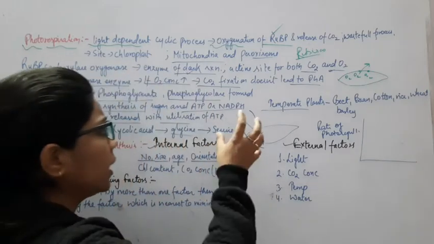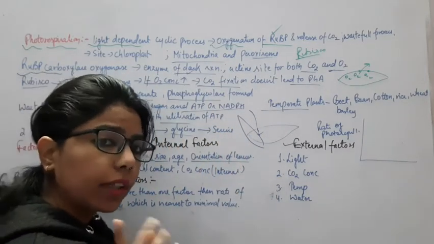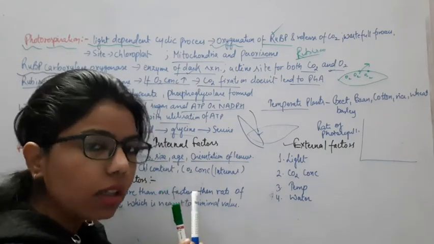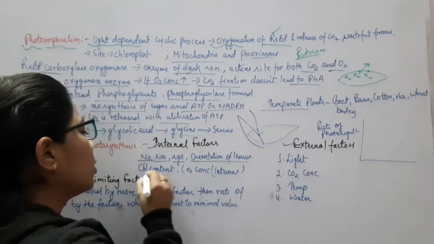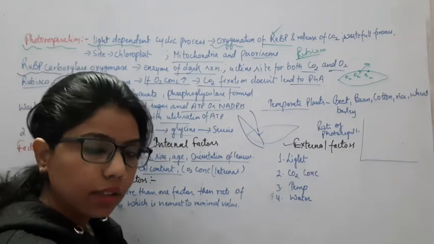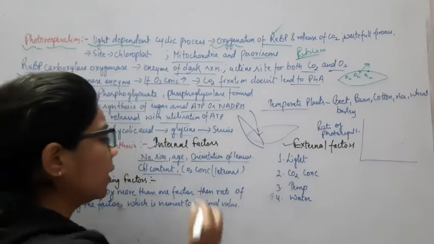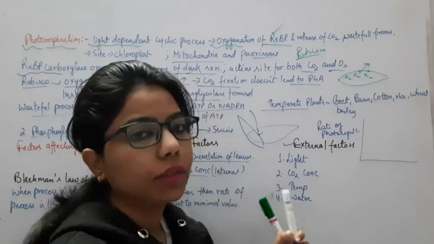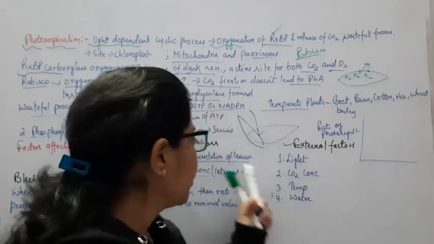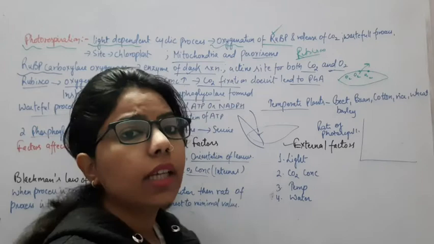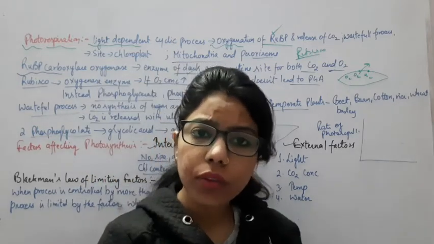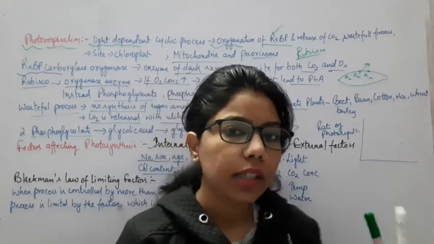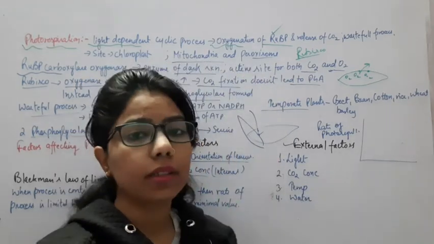So all these are the internal factors which affect the rate of photosynthesis, and here we are talking about the chloroplast which is present inside the cells. Now the chlorophyll content, again this chlorophyll is present in the chloroplast. Then CO2 concentration, here we are talking about the CO2 concentration present inside the leaves or the mesophyll cells, because if CO2 is more inside the cells, there will be more fixation of CO2. If there is more fixation of CO2, there will be more synthesis of food. So like this we have correlated these things. Okay, now comes the external factors.